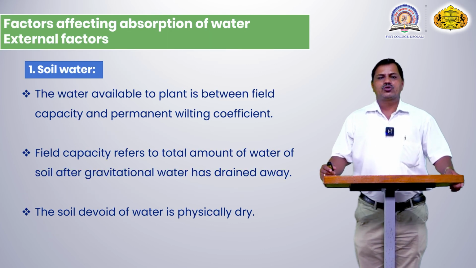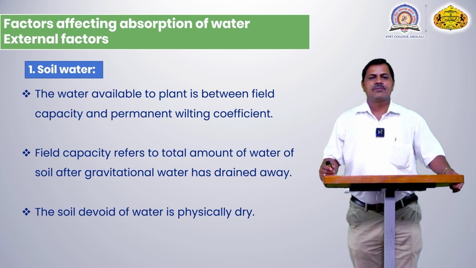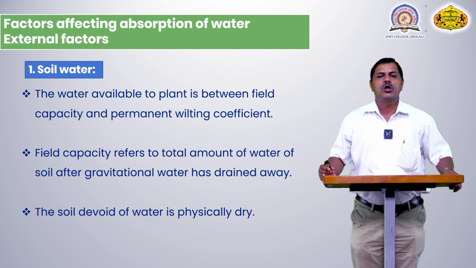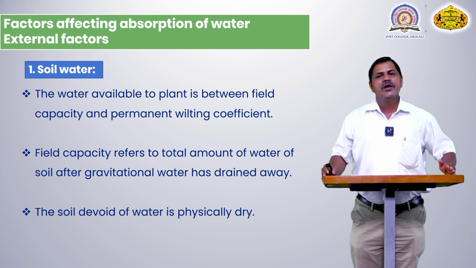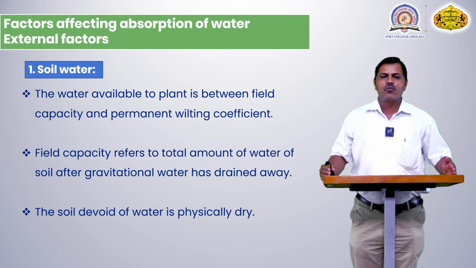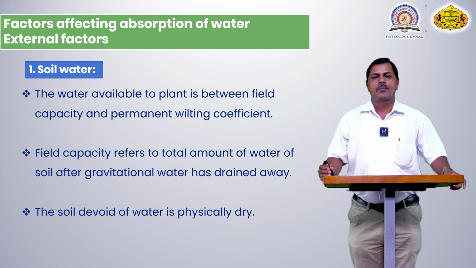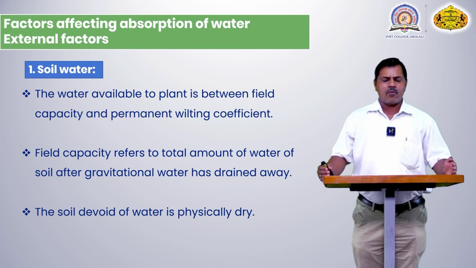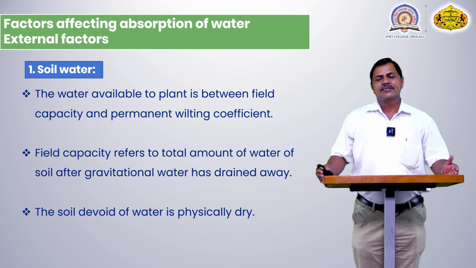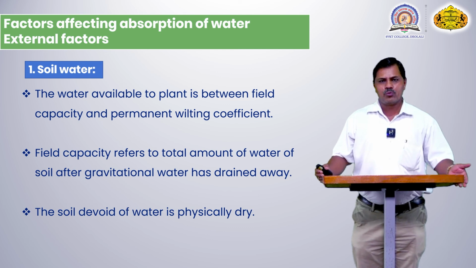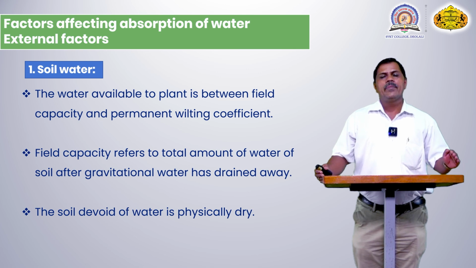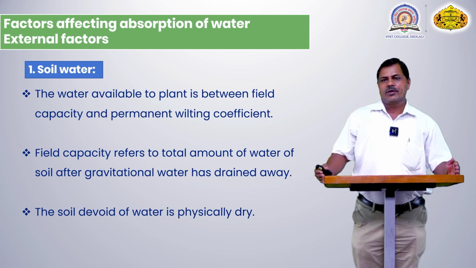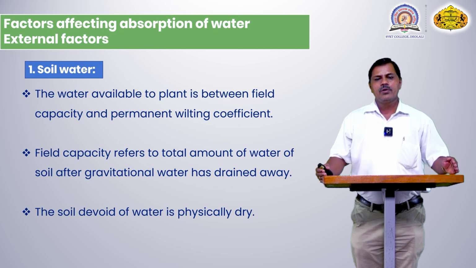Then, factors affecting absorption of water. Which factors are very essential in affecting the absorption of water? First is soil water. Available water is a very important thing inside the soil. Without water inside the soil, the plant does not absorb water. The water available to the plant is between field capacity and permanent wilting coefficient. If water is not available inside the soil, each and every plant will wilt and dry. Hence the availability of capillary water inside the soil is very important. The field capacity refers to the total amount of water inside the soil.